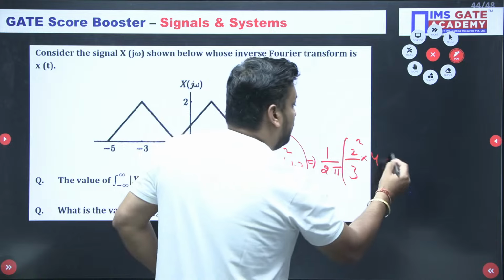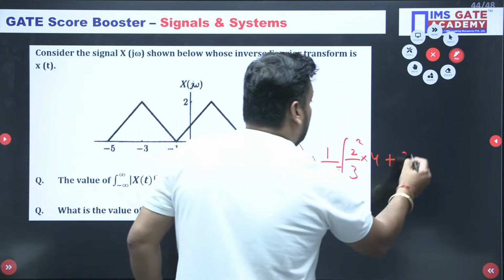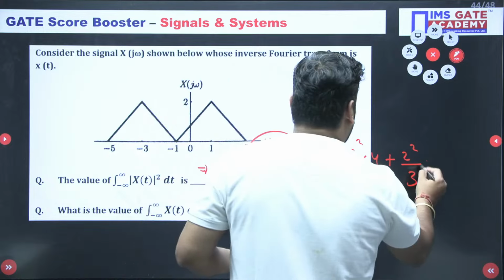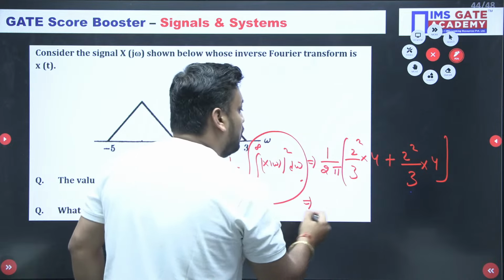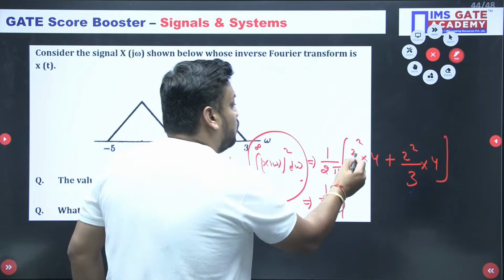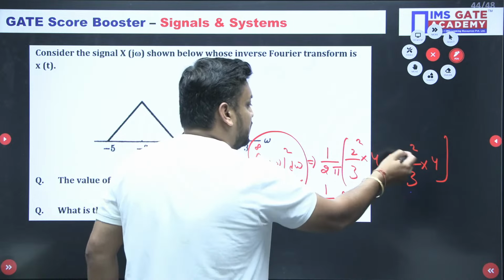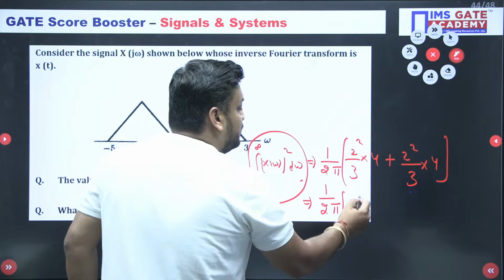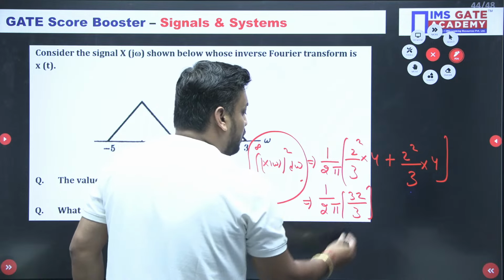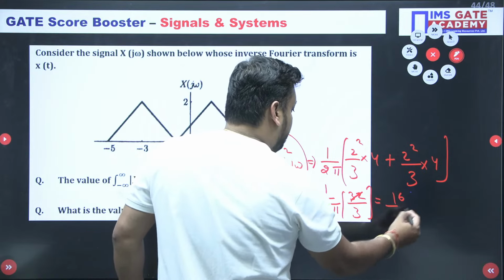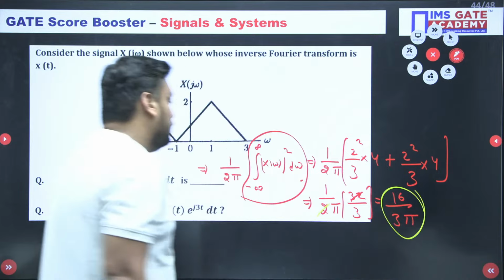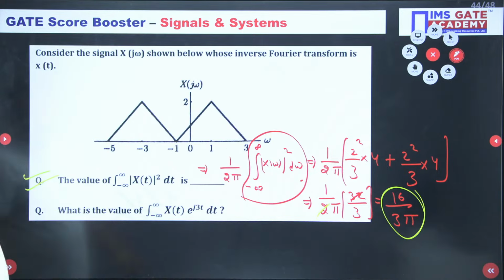Again a square means 2 whole square by 3 into b, and b is nothing but minus 1 se leke 3 ka distance, that is 4. So my final answer, 1 by 2 pi already outside the bracket, 2 whole square 4, 4 4 ja 16, 16 by 3 is nothing but 32 by 3. बोलो क्या बोलते हैं? So the final answer, 2 से ये cancel, 16 upon 3 pi is the final answer. 16/3 pi is the final answer for the first question. Just check this. Nutan Kumari, thank you sir. Welcome madam, welcome Nutan.